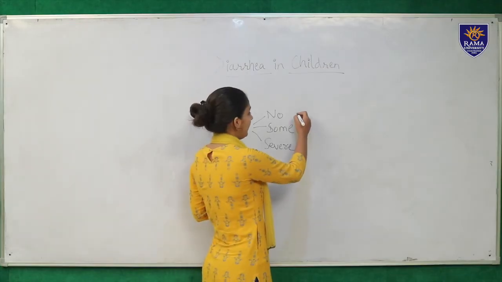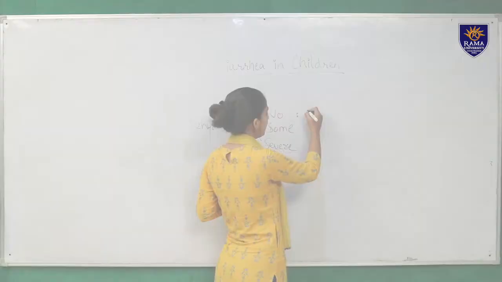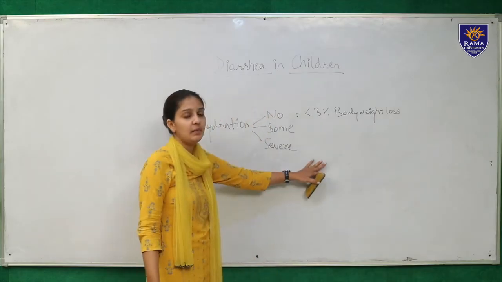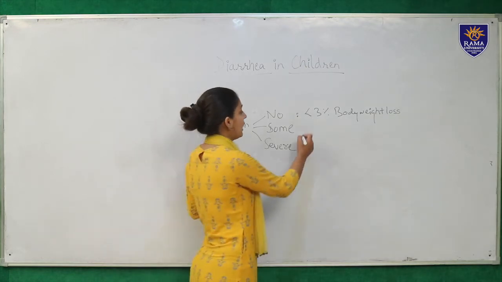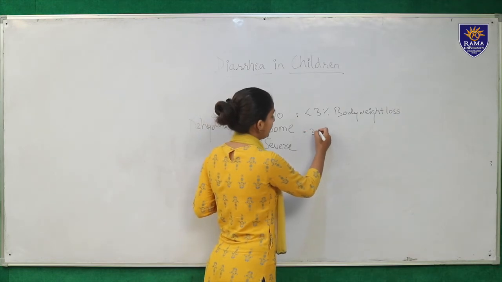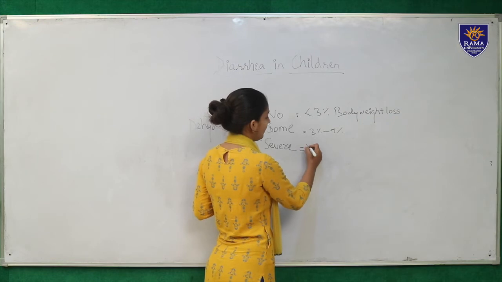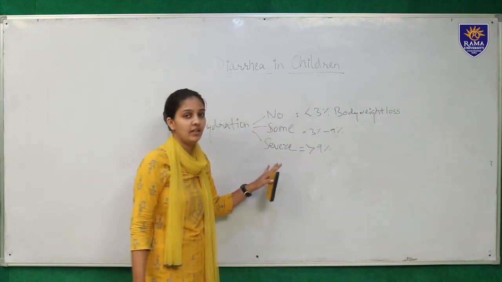So how do we say it's a mild dehydration or it's no dehydration? When there is less than 3% of body weight loss, it is called no dehydration or mild dehydration. When the weight loss is from 3% to 9%, it is moderate or some dehydration, and when there is more than 9% of weight loss, it is called severe dehydration.